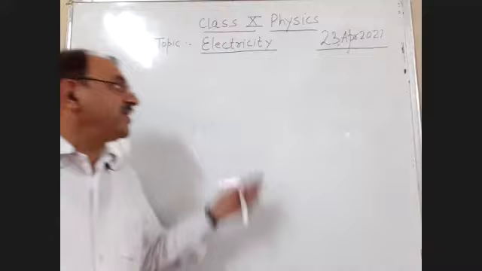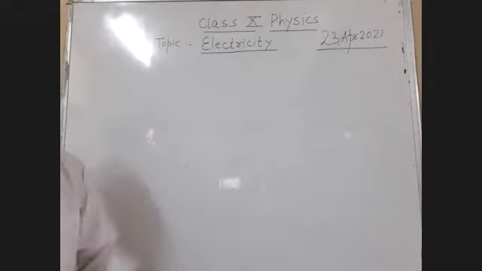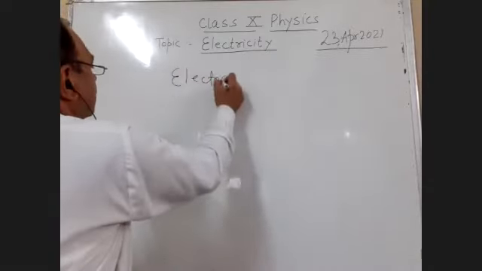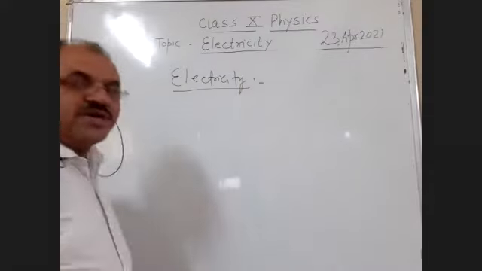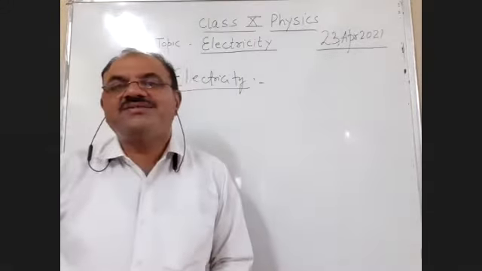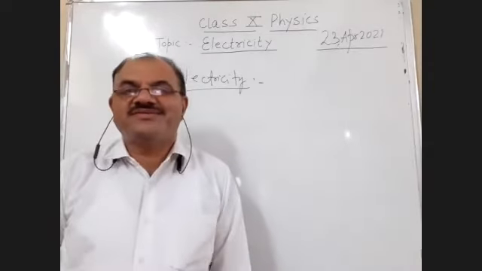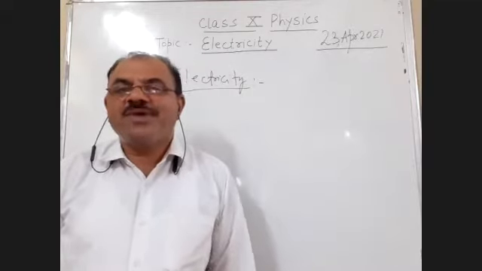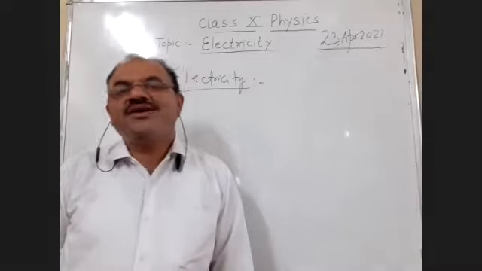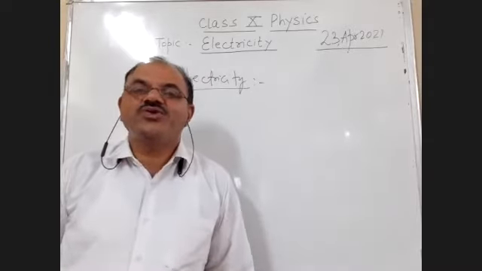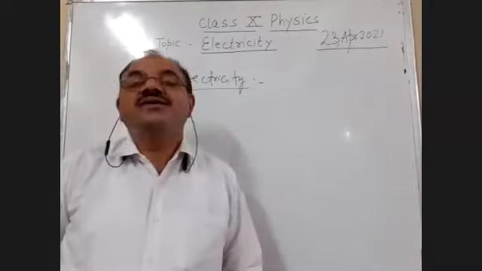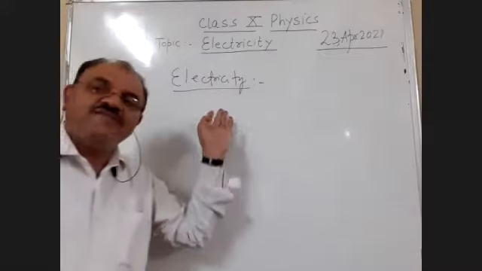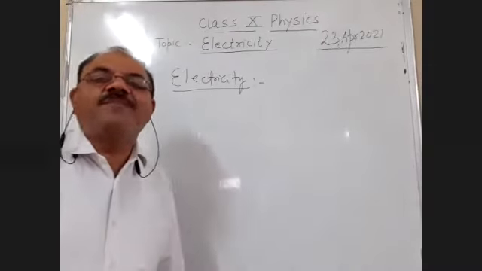Today our topic is electricity. In that, whatever we have studied, what is electricity? Now, student, electricity is energy. Electricity is an energy which is required to run the electrical appliances. Electrical appliances may be your refrigerator, air conditioner, mixer and grinders. Say, in this room, tube light and fan are also electrical appliances. Electricity is the energy which is required to run the electrical appliances.